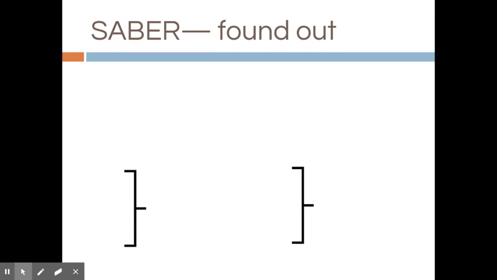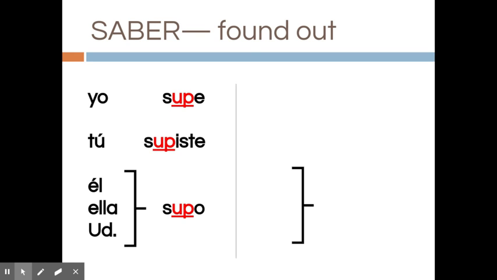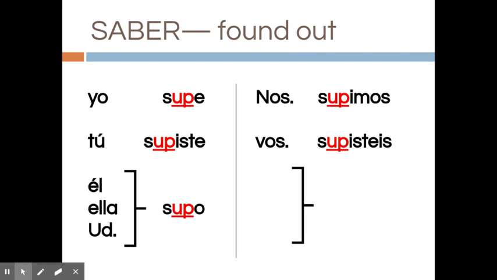The next U verb is the verb saber. So usually the verb saber means to know, but in the past tense, it's not going to mean I knew. It's going to mean I found out. So it changes the meaning a little bit. So it would be yo supe. So the A went to a U and the B went to a P. So if you had a lowercase b, kind of turned it upside down. Yo supe. Tú supiste. Usted supo. Nosotros supimos. Vosotros supisteis. Ellos, ustedes supieron. So those three are your U verbs, the first color. The second color is your UV.